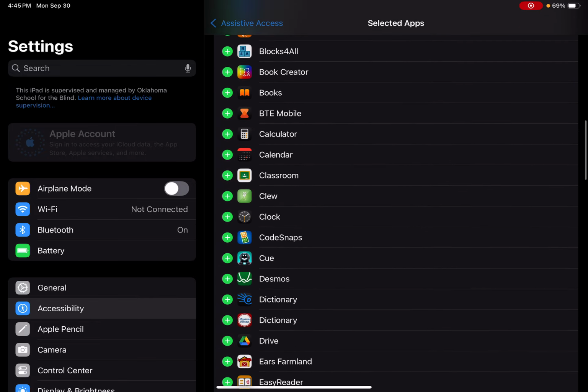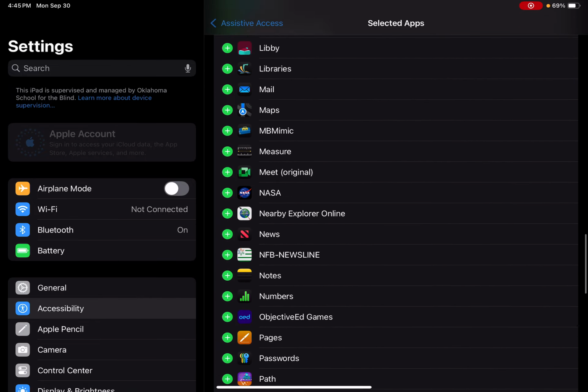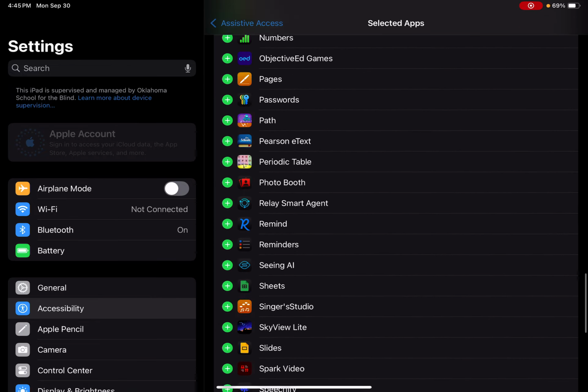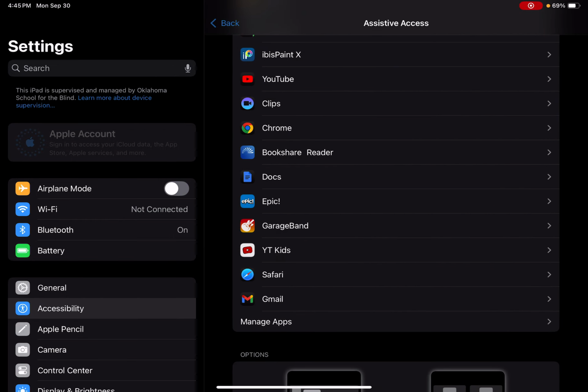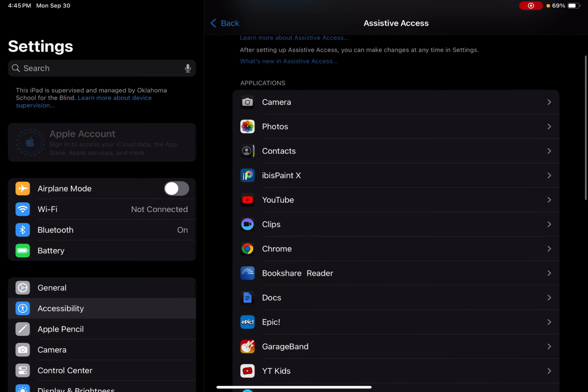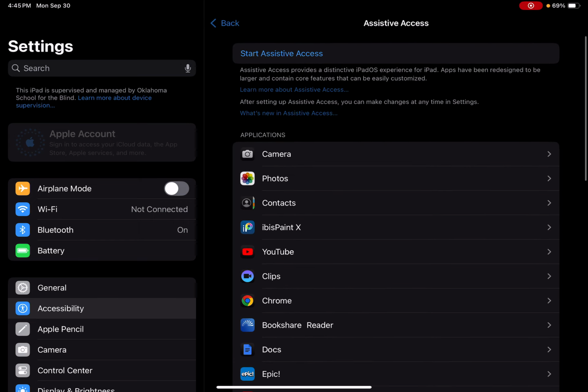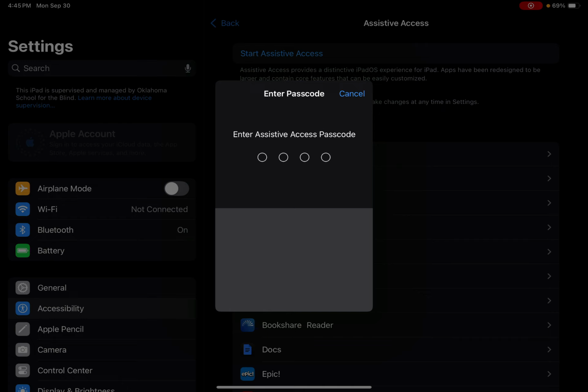You can add all these apps. So every app you have on your iPad, 11 Pro Max or something, like your Chromebook or anything, you can just set that stuff up. You can hit start guide. You're going to hit start guide access. You're going to go ahead and enter your passcode. And then it will let you in.